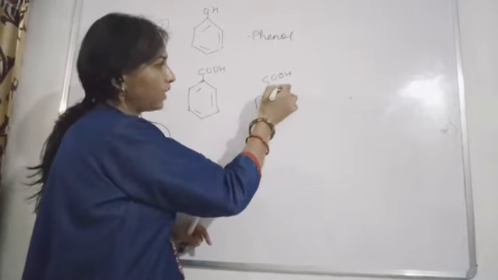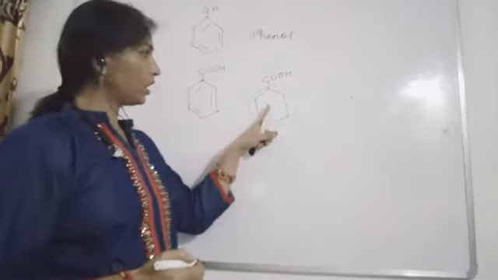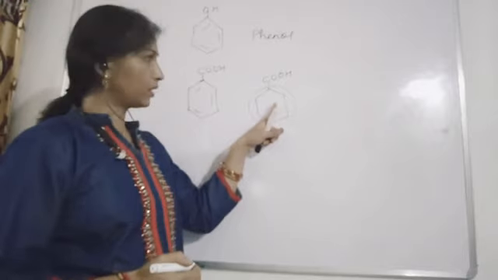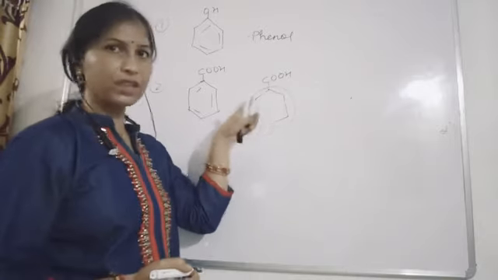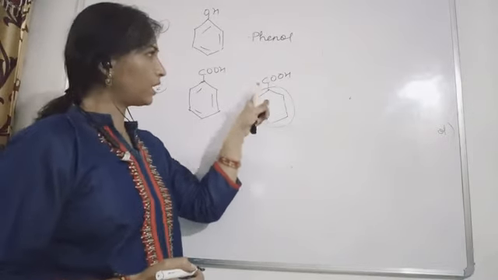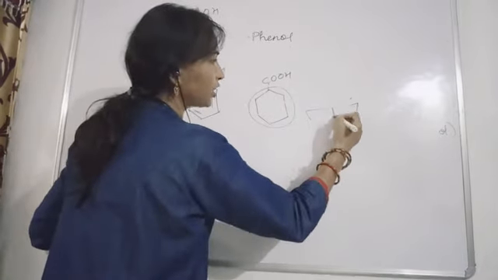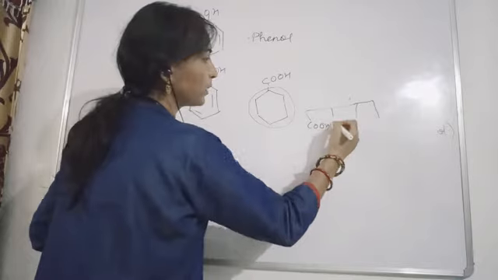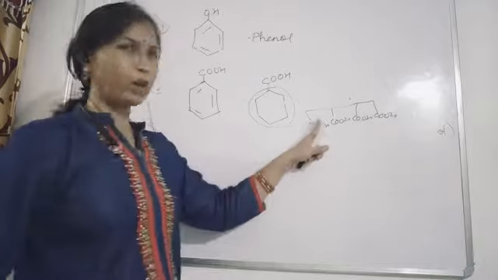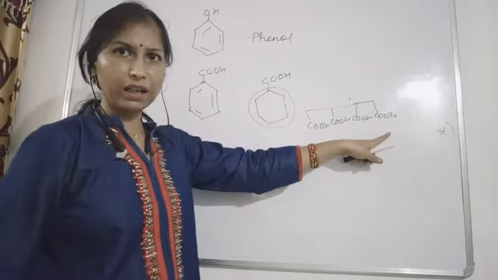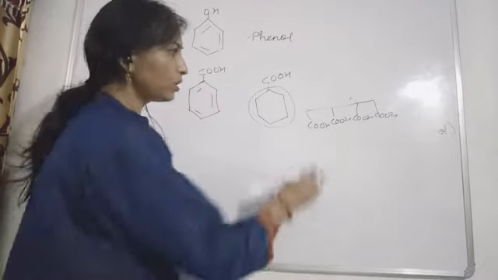Why? Because cyclohexane, this word we are going to give to this particular structure, and then cyclohexane carboxylic acid. Instead of writing oic acid, we are writing carboxylic acid. And also I told you about the symmetrical arrangement. If 3-4 carboxylic groups are present, then what are we going to do? Suppose this is the compound. So what will we do in this case? Because all are symmetrical, if you see the symmetrical arrangement, in that case also, what are you going to use?